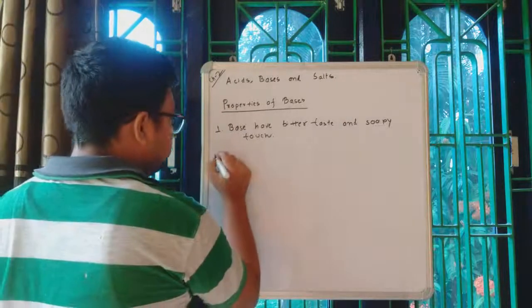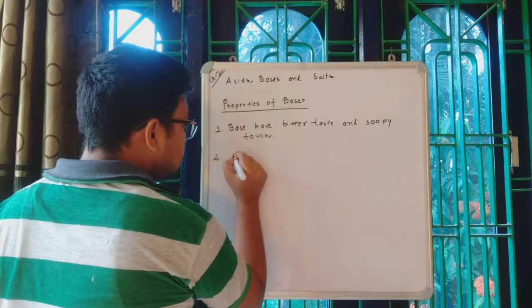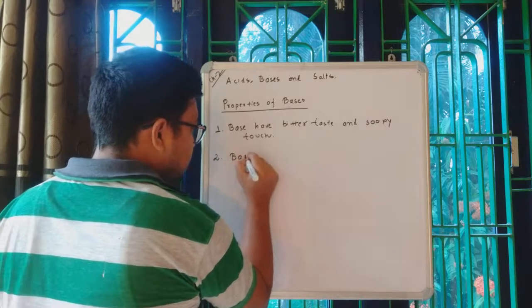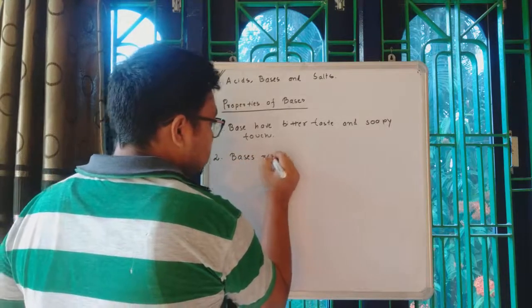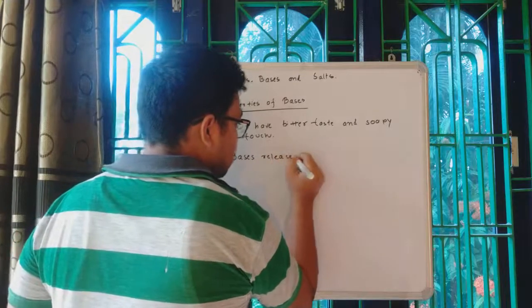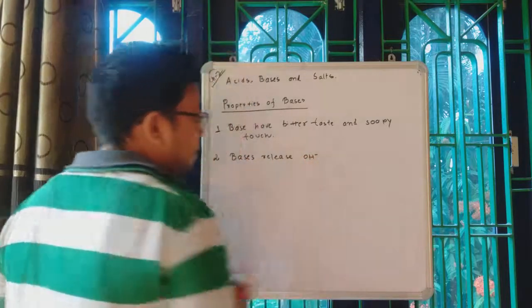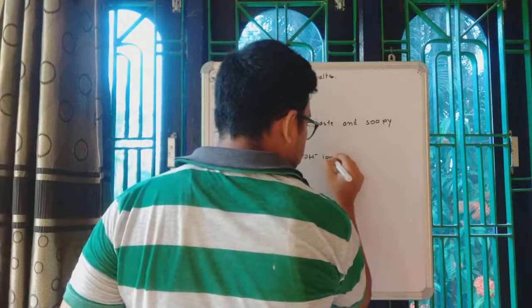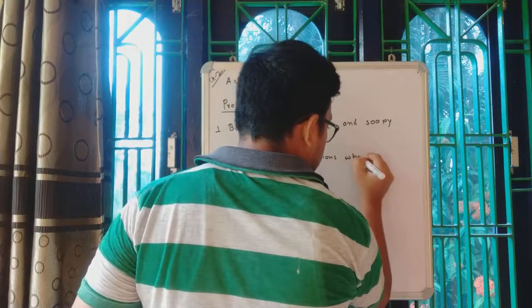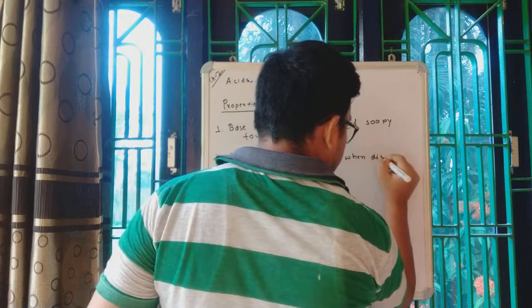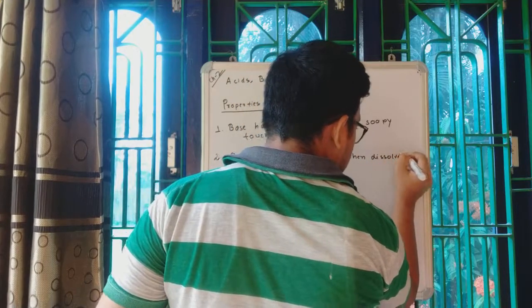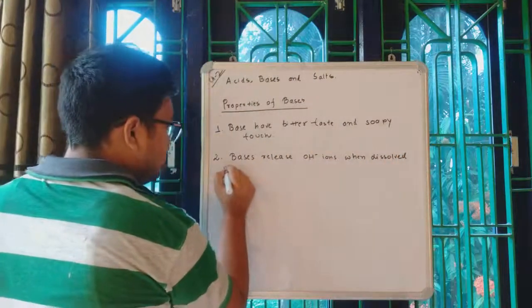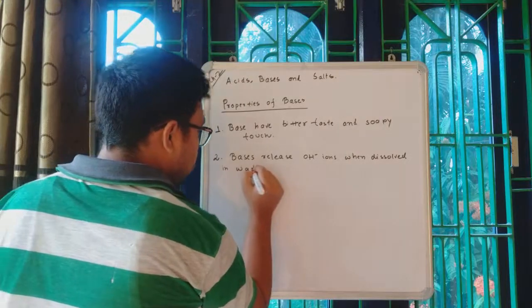Number 2, bases release OH minus ions when dissolved in water.